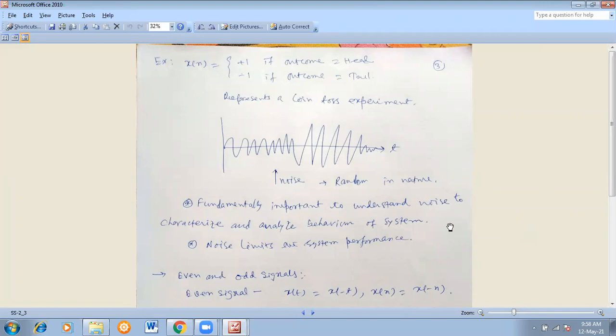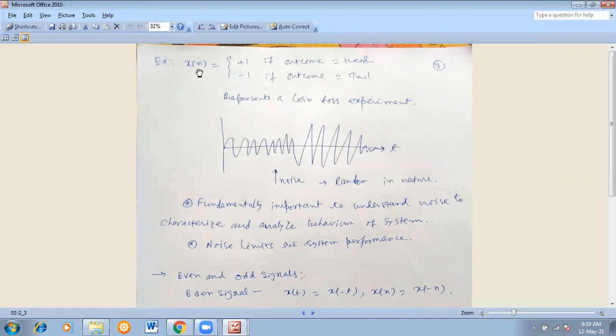Just giving one more example: noise. Noise is any unwanted form of signal. Noise is present everywhere; in communication systems, most of the noise occurs. We can't design a noiseless communication system. So I have given one signal over there, of this type, which is completely unpredictable, random in nature.